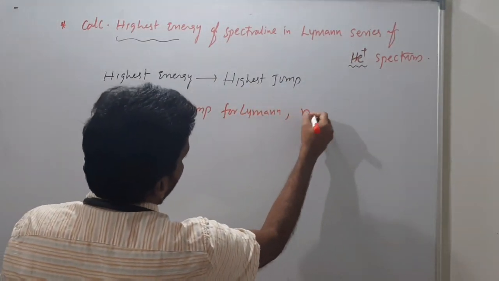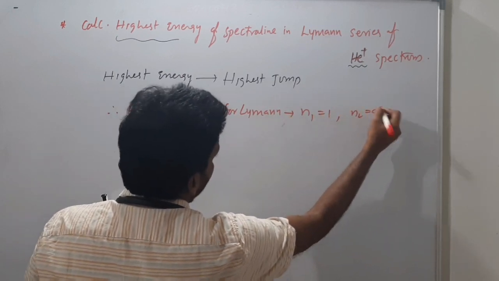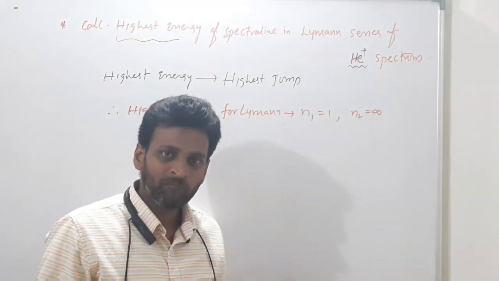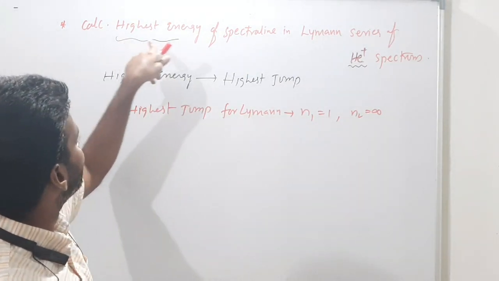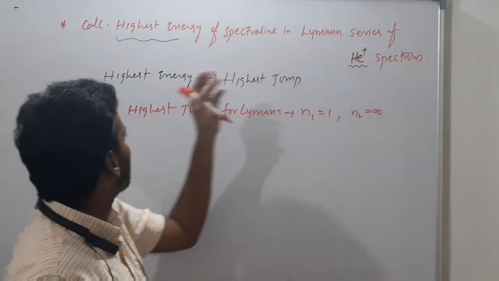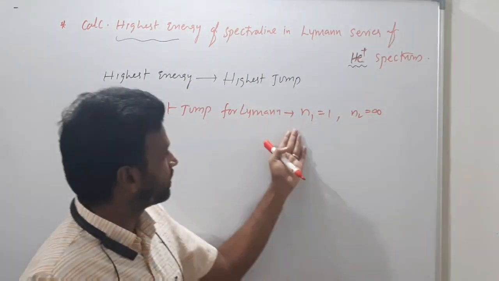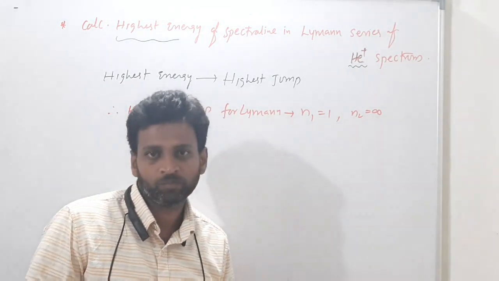For Lyman, n1 is 1 and n2 is infinity. This will be fixed. So very important: calculate the highest energy of a spectral line in the Lyman series of the He plus spectrum. Highest energy means highest jump. What is the highest jump for the Lyman series? n1 is 1 and n2 is infinity.